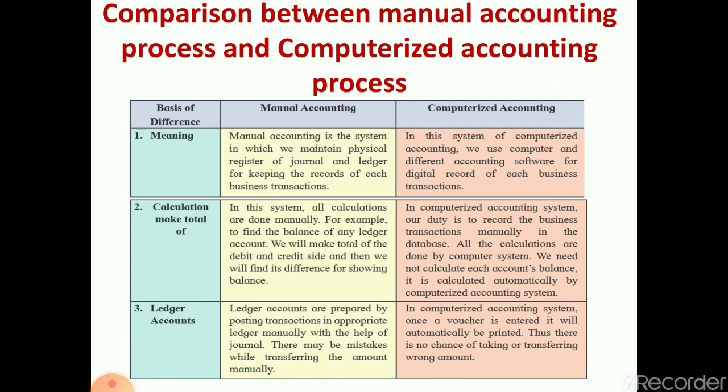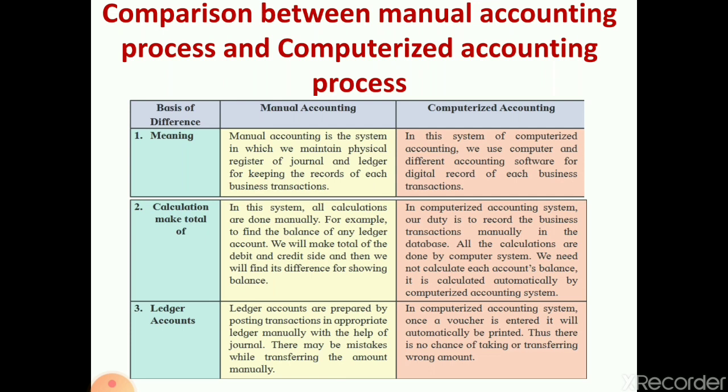Next is the ledger account. Here, first we prepare the journal. In that journal we find out what is debit, what is credit, and then we total it up, and then we prepare the ledger. But ledger accounts are prepared by posting transactions in the appropriate ledger manually with the help of the journal. There may be many mistakes while transferring the amount manually. As you have seen last year in the 11th standard, when you were transferring, you used to add one more zero, or deduct one zero. So the amount would get changed, and you would not get the answer. But in the computerized accounting system, this doesn't occur.